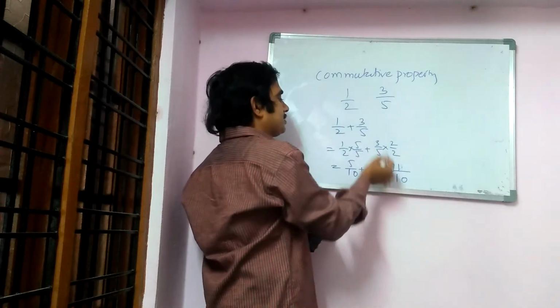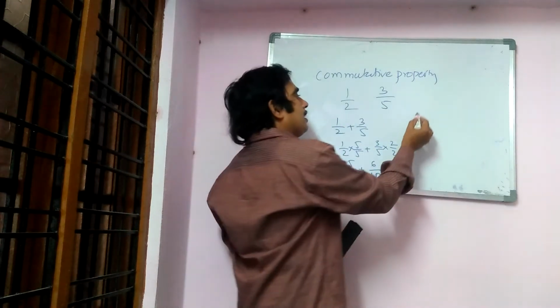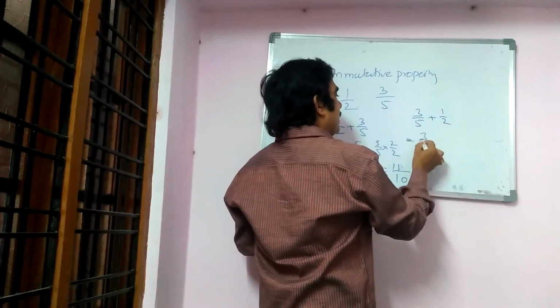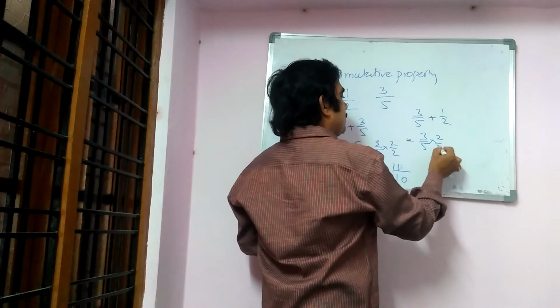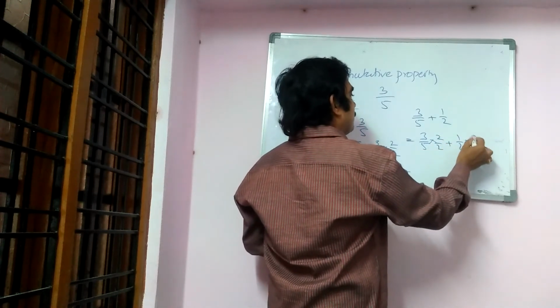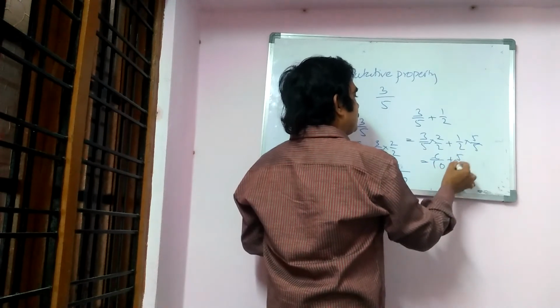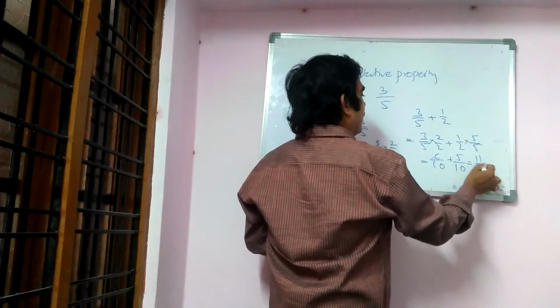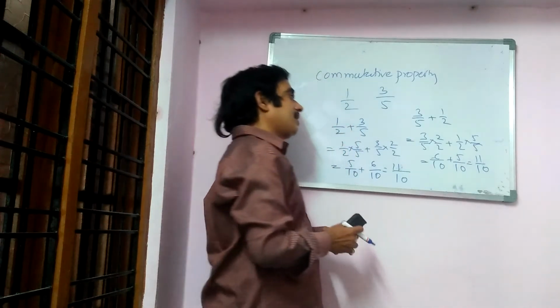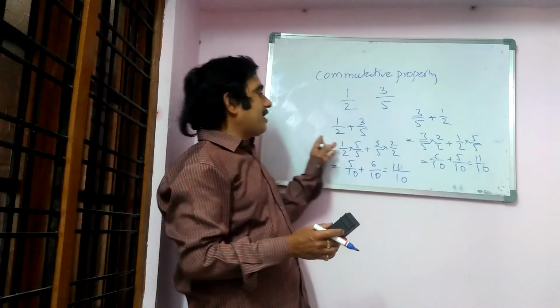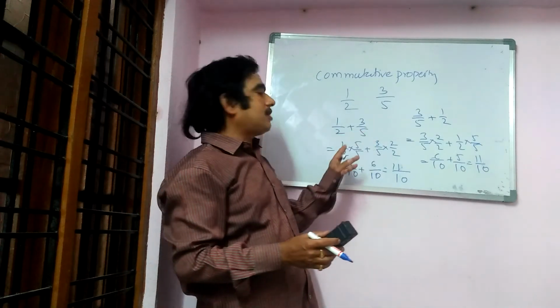Now I will do 3 by 5 plus 1 by 2: 3 by 5 into 2 by 2 is 6 by 10, plus 5 by 10. Here also I got 11 by 10. Here I am not only teaching you the commutative property, you also have to learn the addition of fractions.